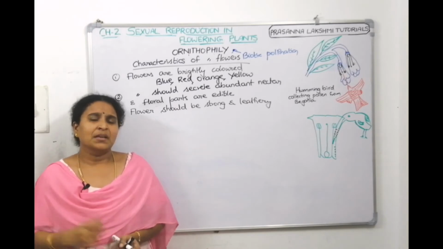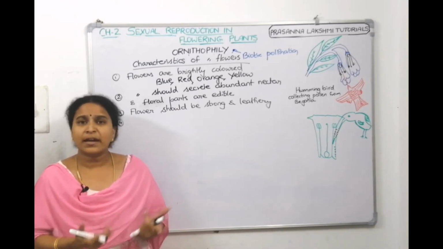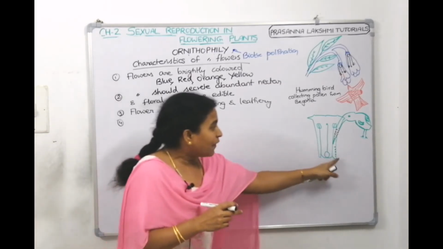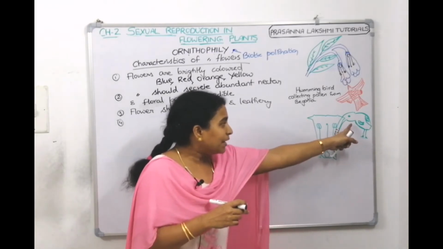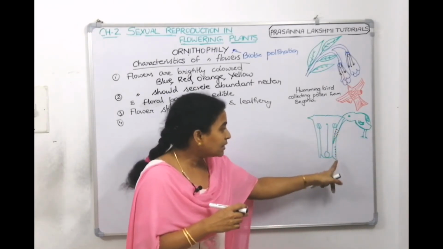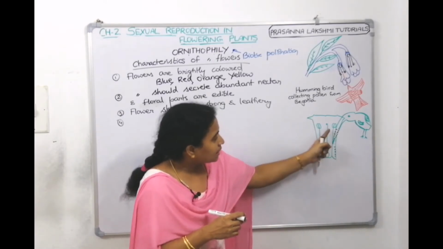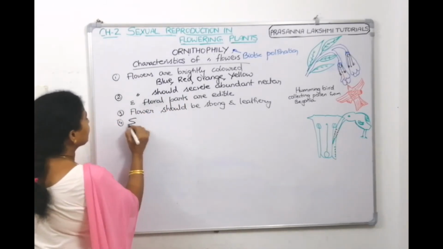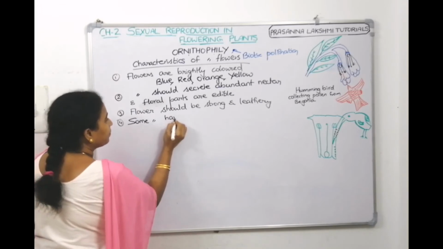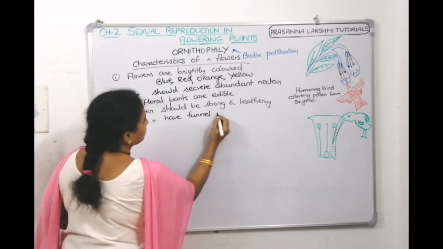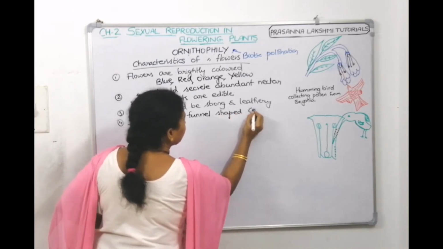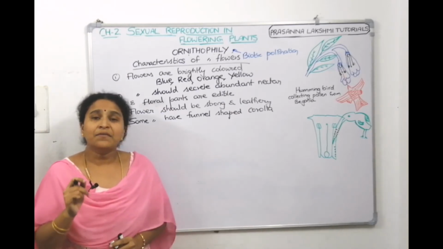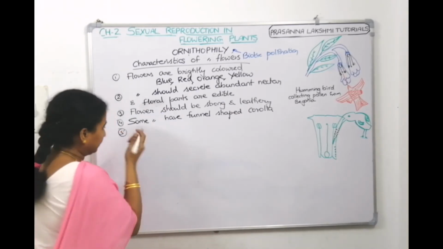Is scent required? Insects will identify the scent, but birds will not. So, scent is not required. And in some cases, the corolla will be funnel shaped, so that the bird's beak can go inside. While it is going inside to collect nectar from the nectaries, it drops the pollen from the stamen on its beak. So some flowers have funnel shaped corolla, and scent is absent.